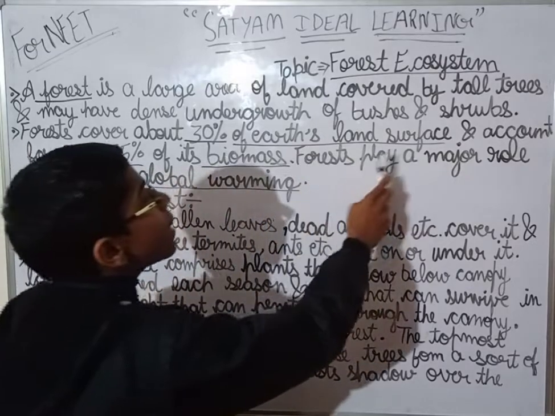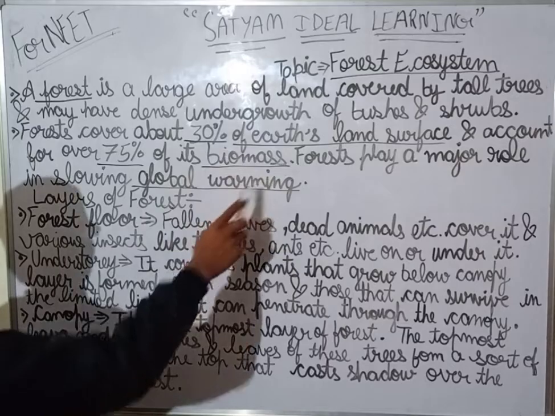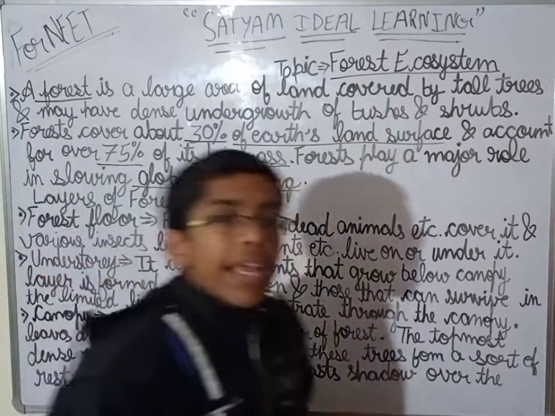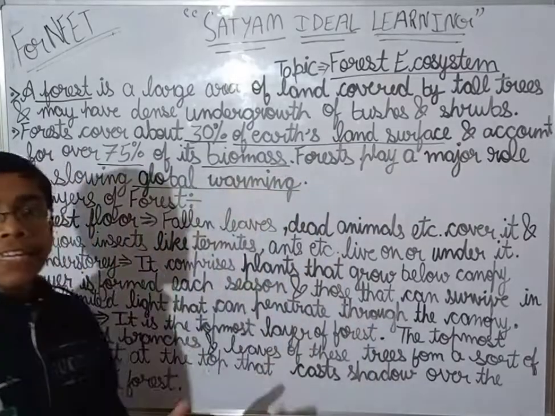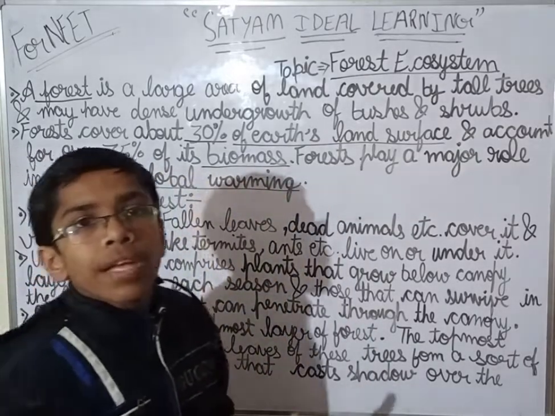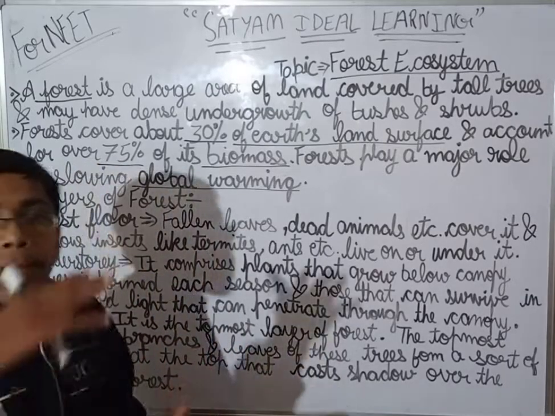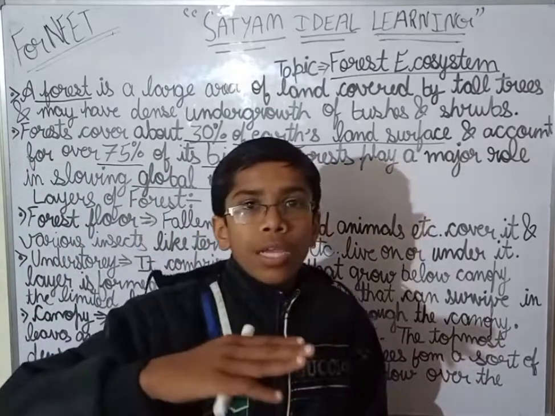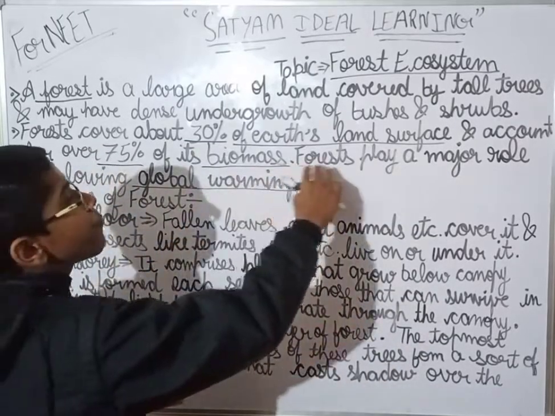Now, forests play a major role in slowing global warming. As you already know, in global warming, carbon dioxide traps more and more heat, and that is why global warming is occurring. So the composition of the air is maintained by the forest.